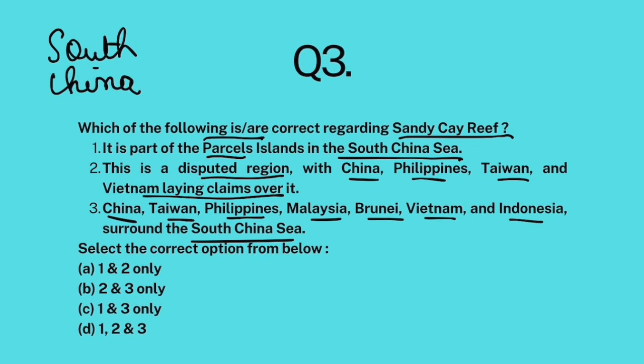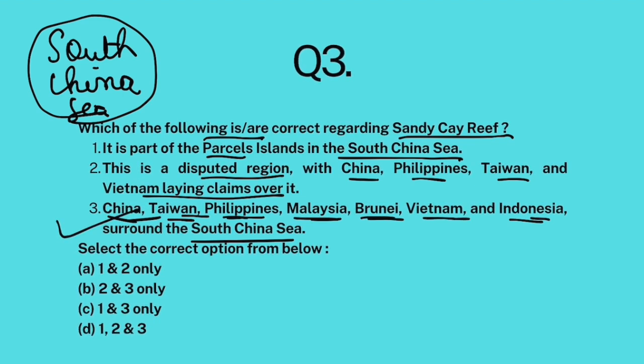It is basically an extension of the Western Pacific Ocean, but it is surrounded by China, Taiwan, Philippines, Malaysia, Brunei, Vietnam, and Indonesia. So these countries surround the South China Sea. Now there are various island groups in this South China Sea that are disputed territories between different countries.